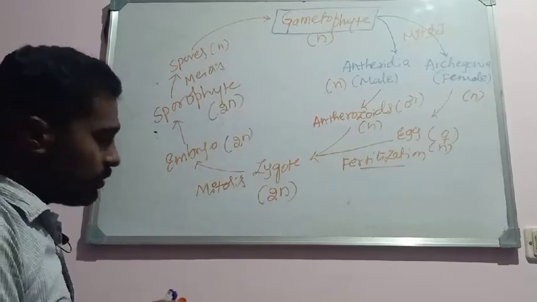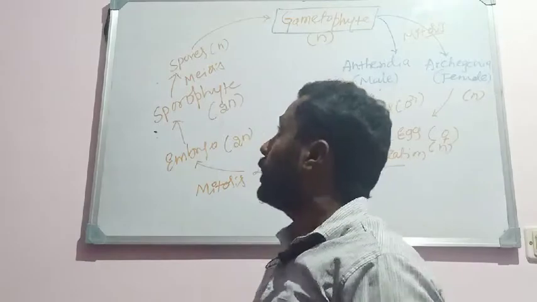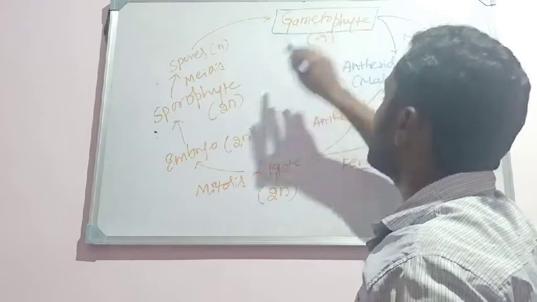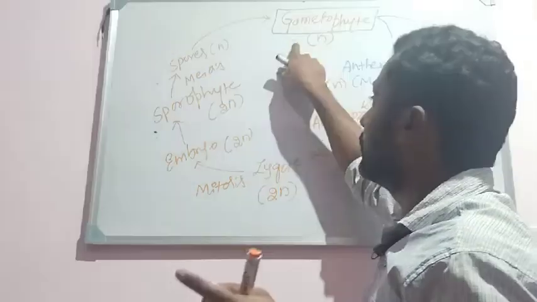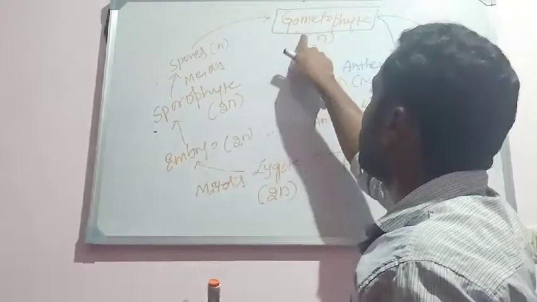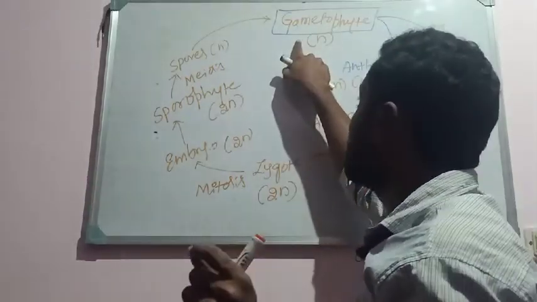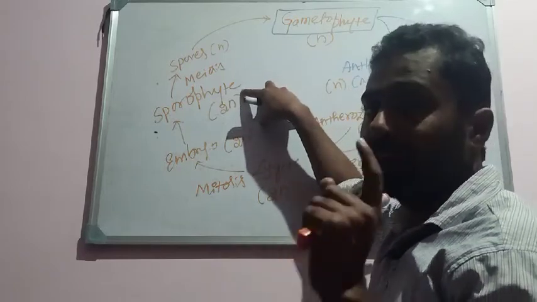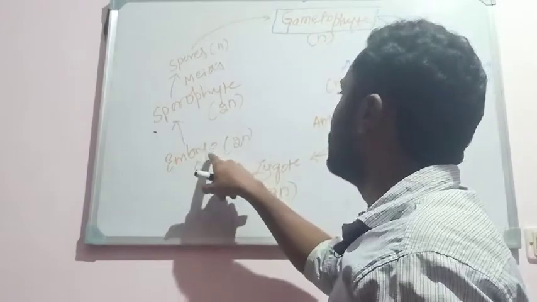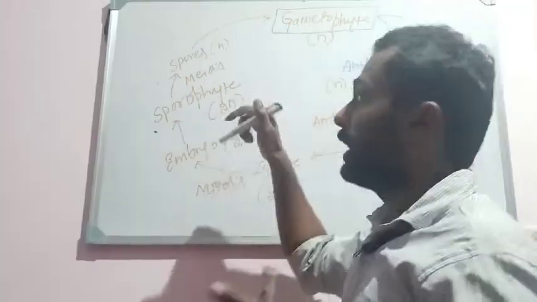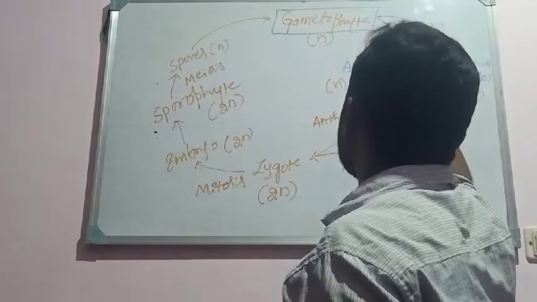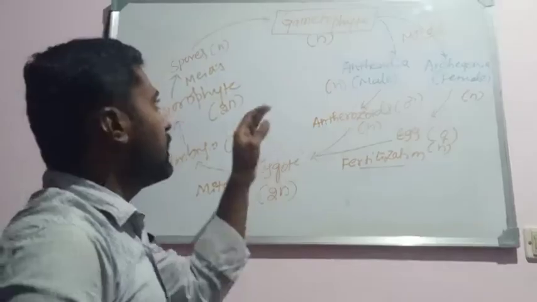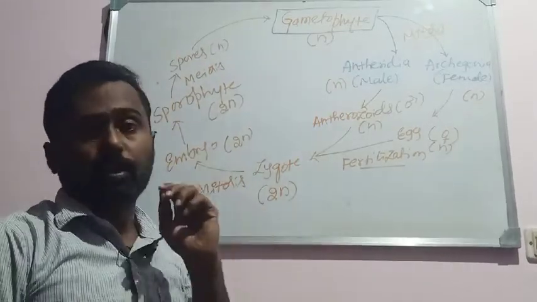Spores are haploid here. So if you see here, the haploid phase is dominant. The life cycle can be seen as haplontic, a haploid life phase with one diploid phase. The dominant plant body is the gametophytic plant body and that is haploid, with only one diploid phase, that is the sporophyte. So zygote, embryo and sporophyte are the diploid phase. Spore, gametophyte, sex organs and gametes, the majority of them, are haploid phases. Hence the life cycle in bryophytes is said to be haplodiploidic.